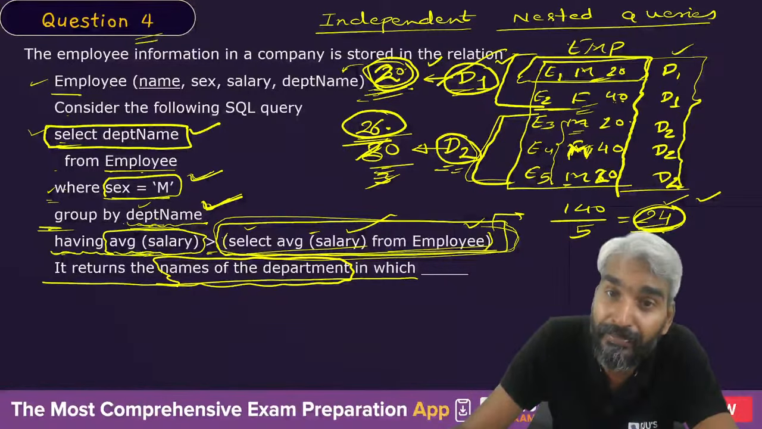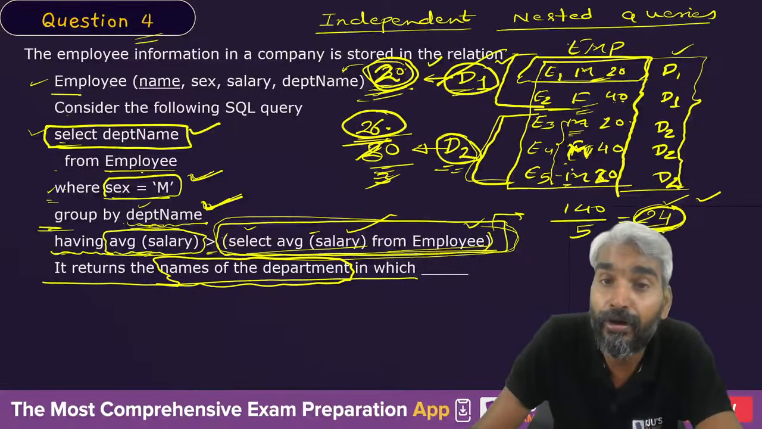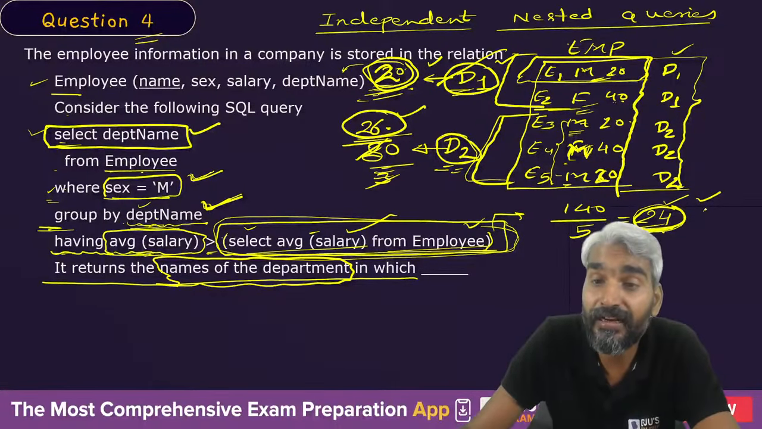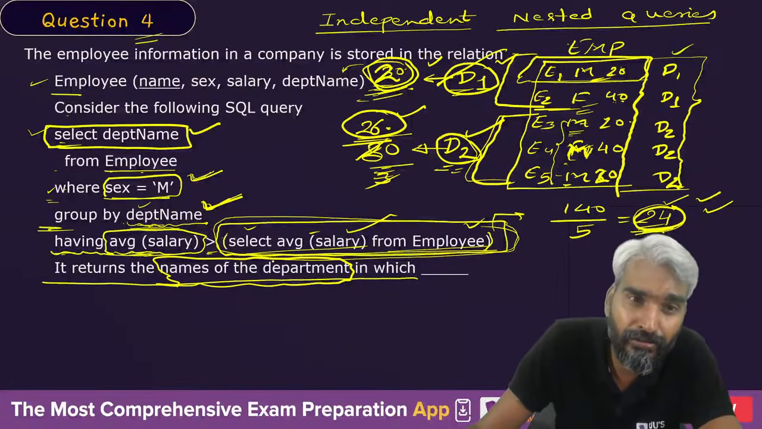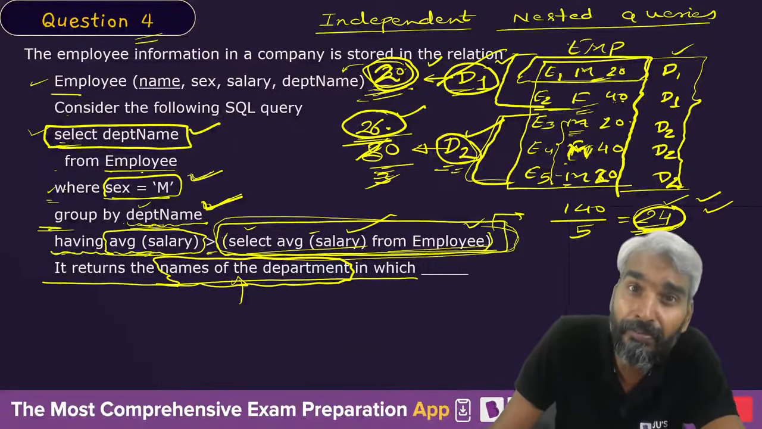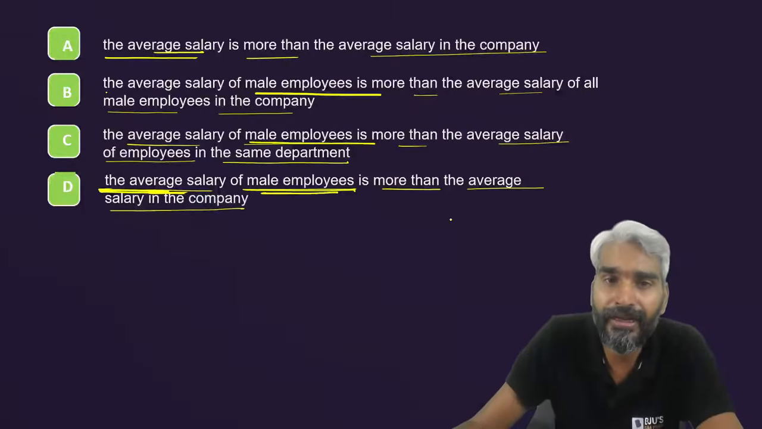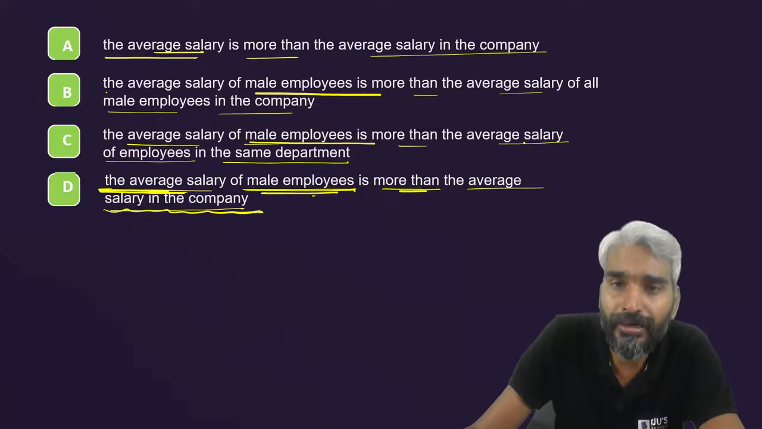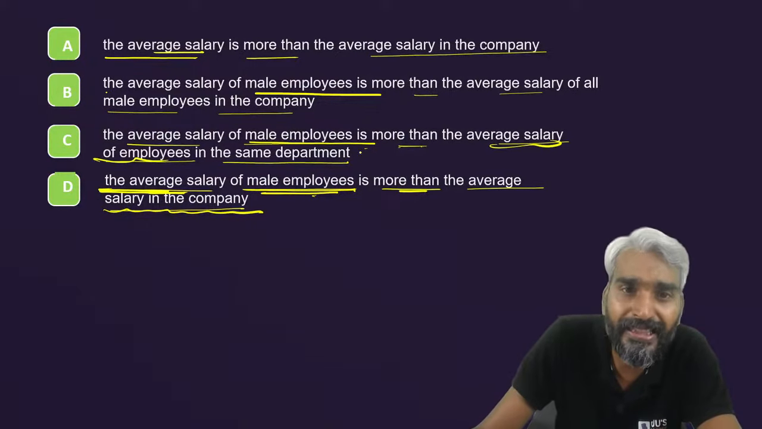Therefore, the name of department D1 is not selected, whereas the average salary of the male employees of department D2 is more than the average salary of the company. Therefore, the name of department D2 is selected. So which department's name is being selected? It is selecting the name of the department whose average salary of male employees is more than the average salary of the overall company. Not, as the other option says, that the average salary of male employees is more than the average salary of employees in the same department.